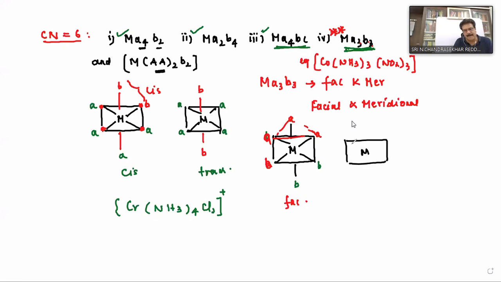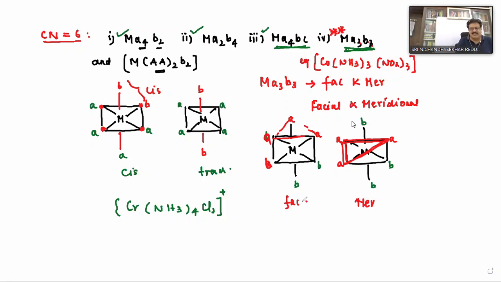Suppose you take one more example. This is gamma. This is the axial position. Now here this is A, this is A, this is A. Here it is B, here it is B, and here it is B. If you make a triangle between the 3 A's, will the triangle be on the plane or above the plane? On the plane. This is called the mer isomer.